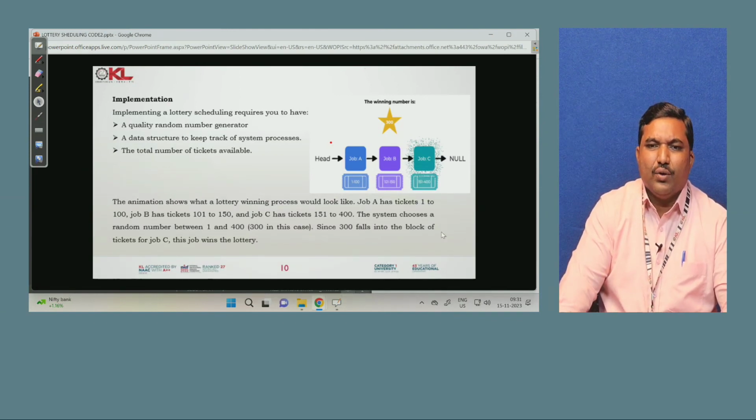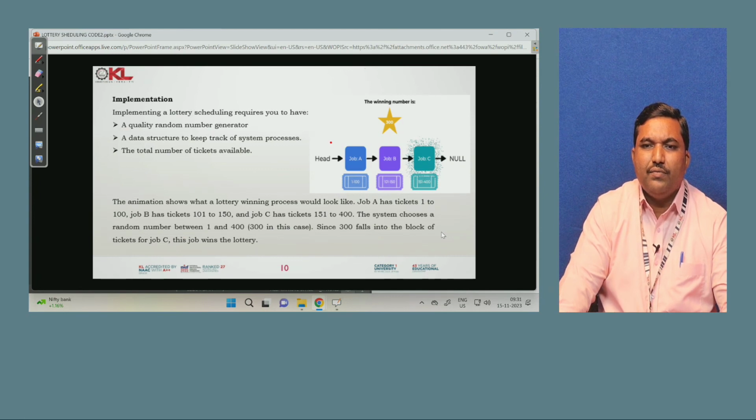For example, you can take job A, job B and job C, with a data structure to keep track of the system processes and the total number of tickets available. In this example, we are taking 400 tickets, with job A allocated 1 to 100, job B allocated 101 to 150, and job C allocated 151 to 400. Beside the diagram, there is a head and a null, and there is a winning number you have to indicate.